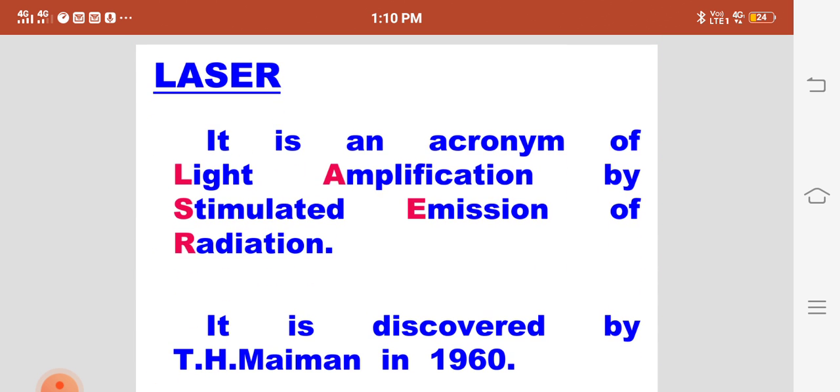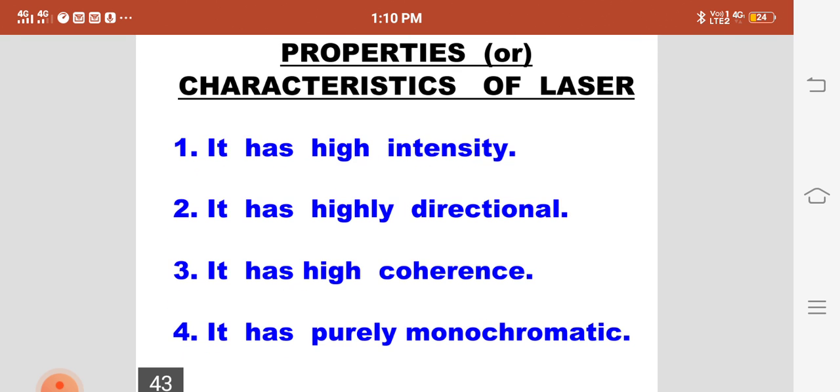What is laser? It is an acronym of light amplification by stimulated emission of radiation. It was discovered by T.H. Maiman in 1960. Now we'll see properties or characteristics of laser.